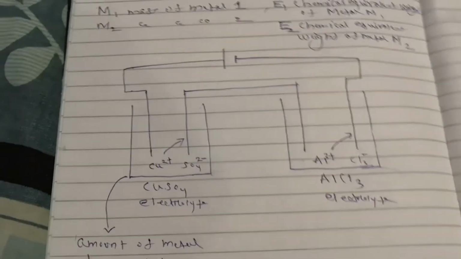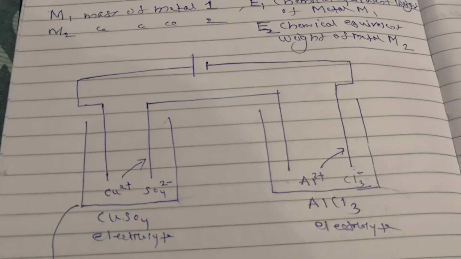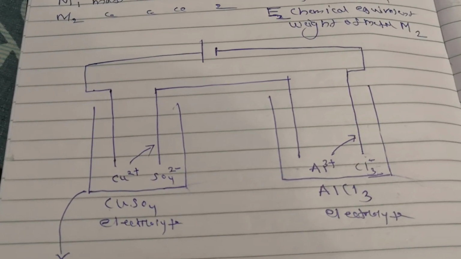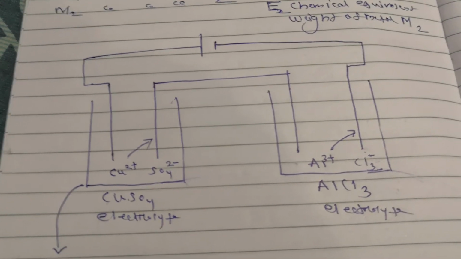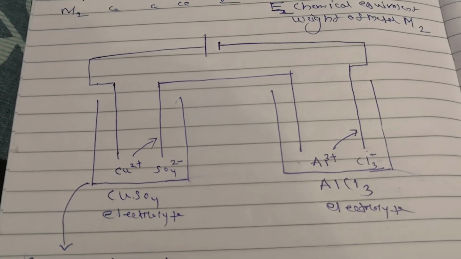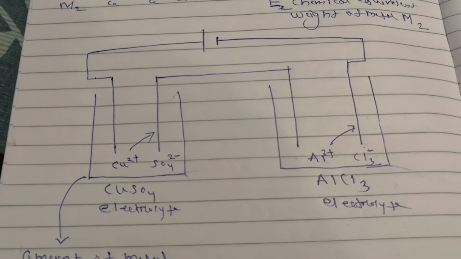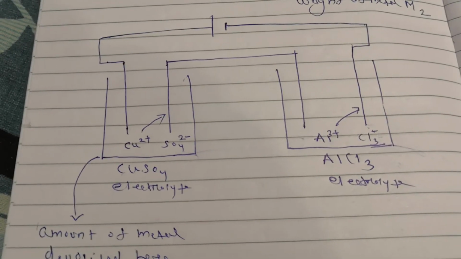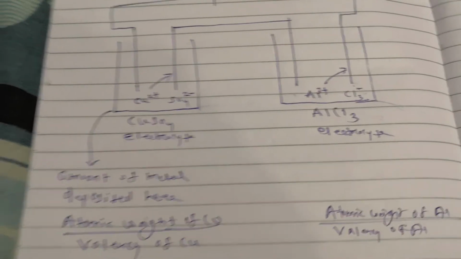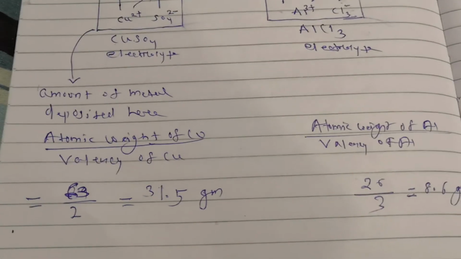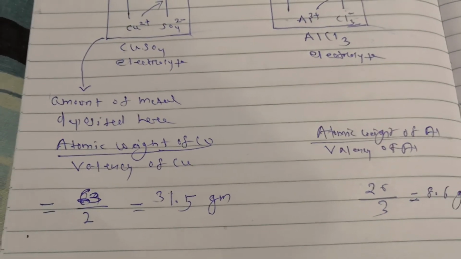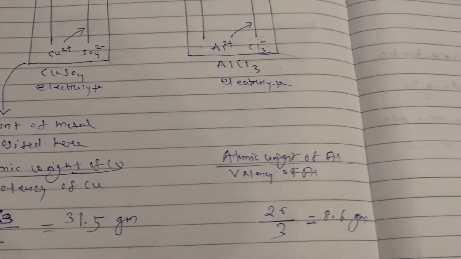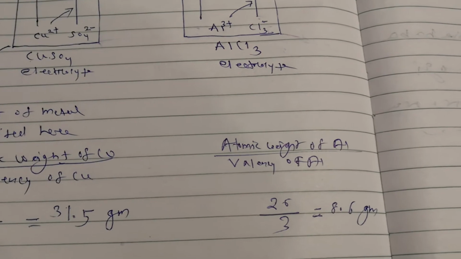Now this is a diagram. You can see there are two electrolytes which are connected in series connection. One electrolyte is copper sulfate and the other electrolyte is aluminum chloride. Copper sulfate means copper gets deposited. Here aluminum chloride means aluminum will get deposited. So the amount of copper deposited is equal to atomic weight of copper by valency, that is 31.5 gram. Here in case of aluminum chloride electrolyte, the aluminum amount deposited will be 8.6 gram, right?